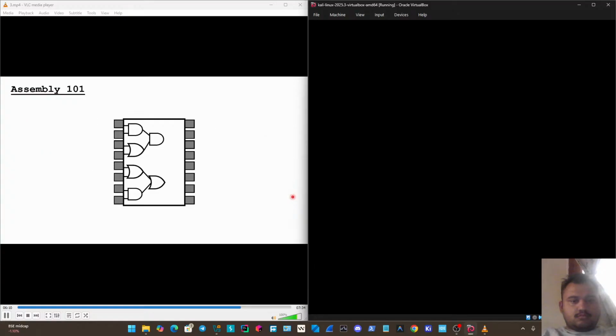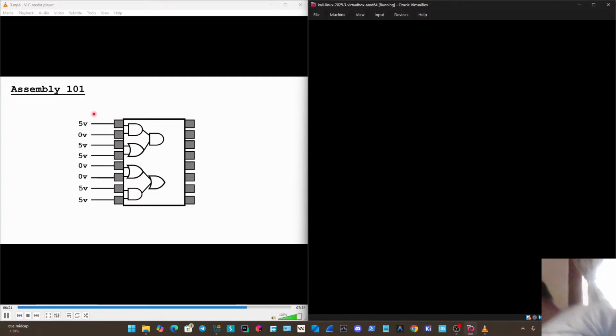Okay, so how do we actually send it commands then? Well, what we're going to do is apply electrical signals to these pins. And these electrical signals are going to either be a high voltage or a low voltage, which is generally something like 0 volts for the low voltage and then 5 volts for the high voltage. And this essentially just represents on or off, or our binary.